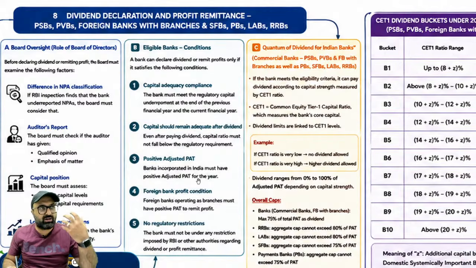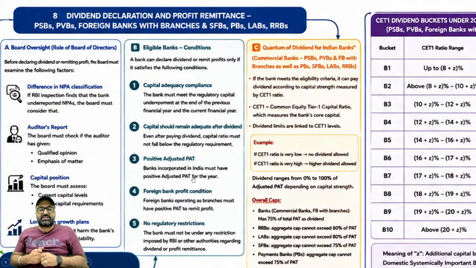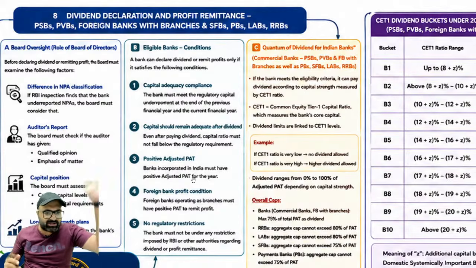Your profit after tax should be positive. That means positive adjusted profit after tax. In case of foreign bank, the foreign banks operating as branch must have positive profit after tax to remit the profit to its headquarter.